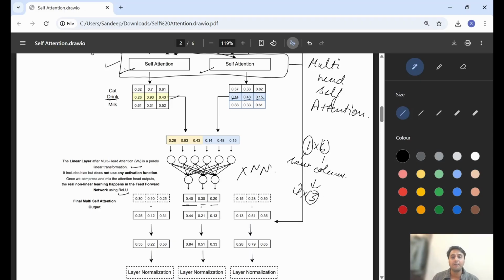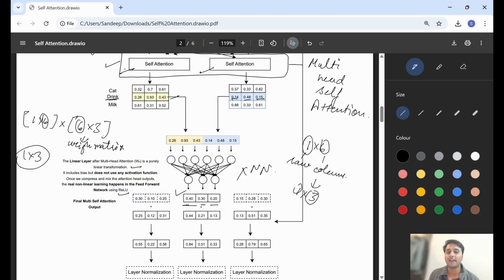In matrix operations, that 1 into 6 matrix is multiplied with a 6 into 3 matrix, and this is the weight matrix having learnable parameters. So the inner dimensions cancel and the output matrix will be 1 into 3, a vector of one row and 3 columns.